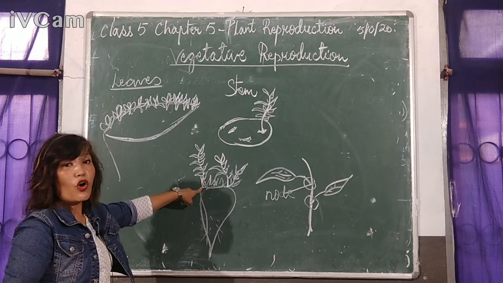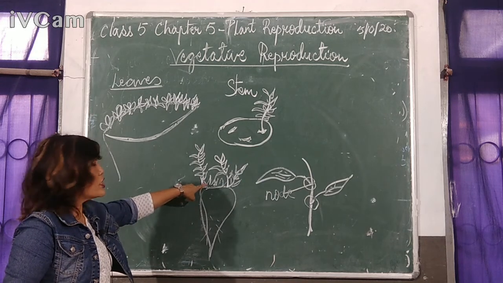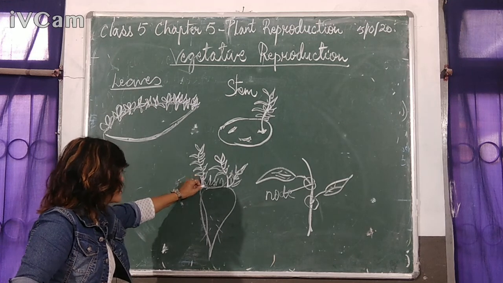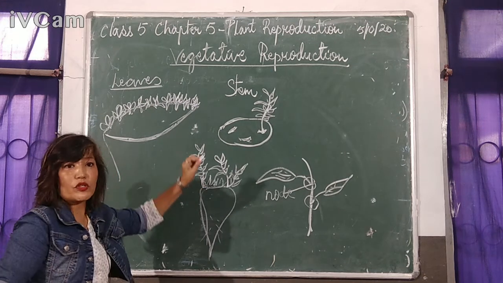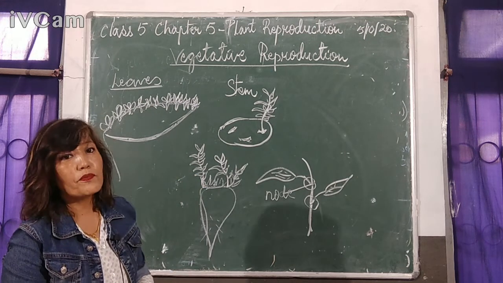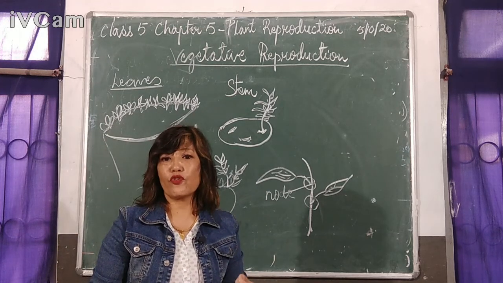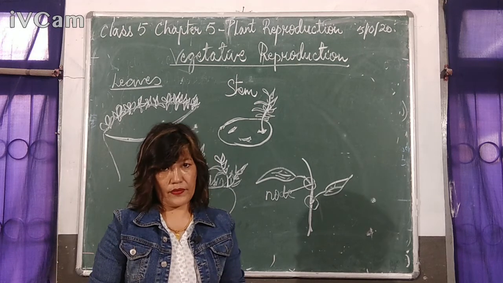So they are called tubers. So these tubers will actually grow from the base of the stem, and later on will grow into a new plant. So that is how the new plants will grow from the roots.